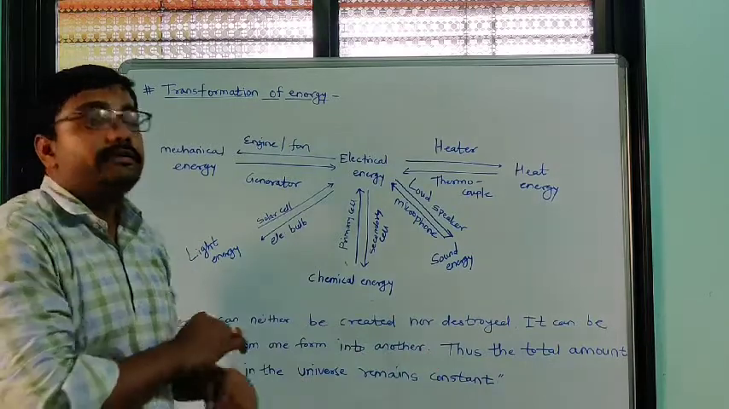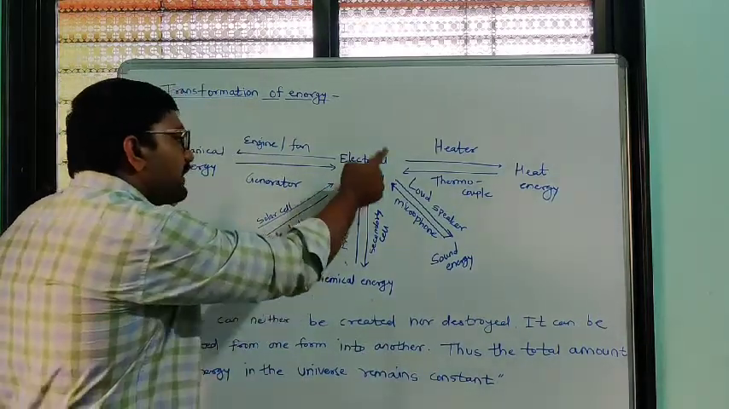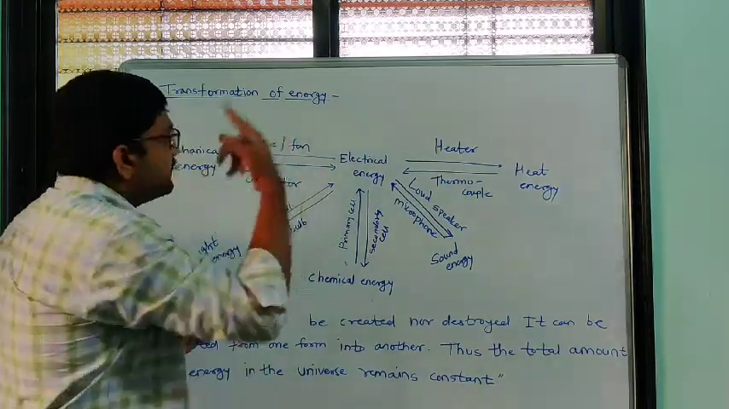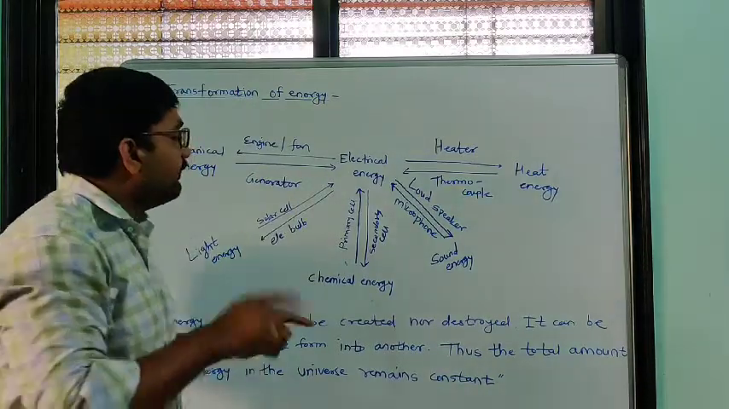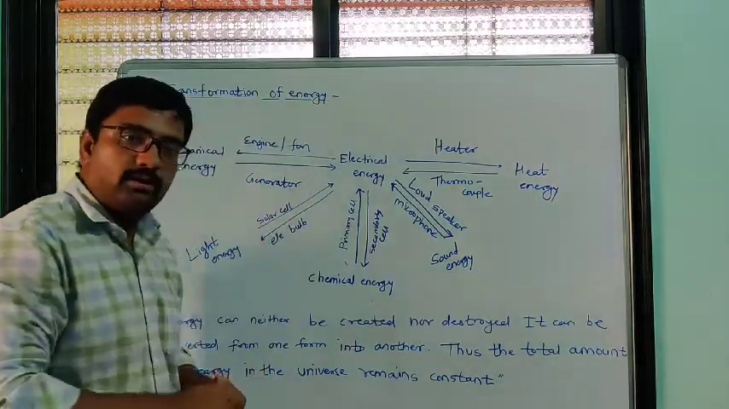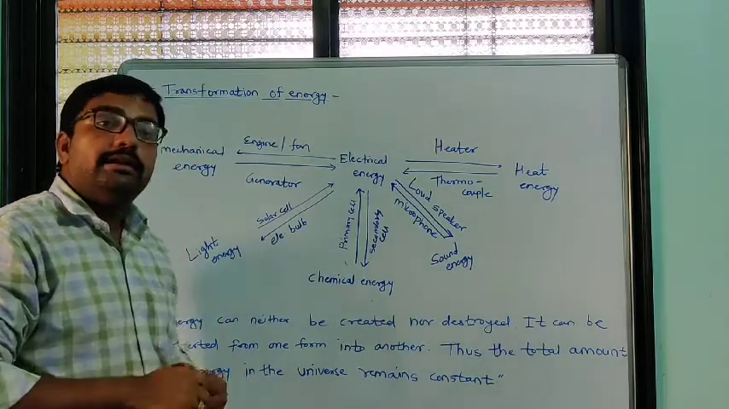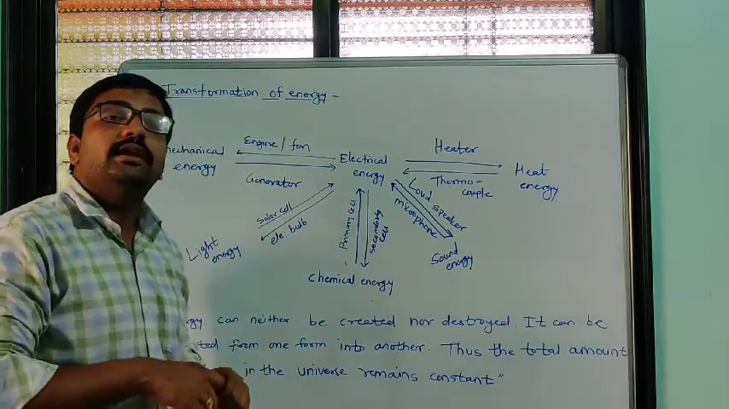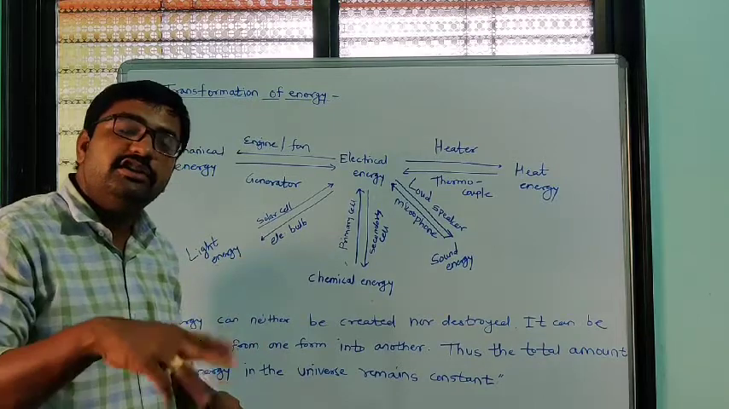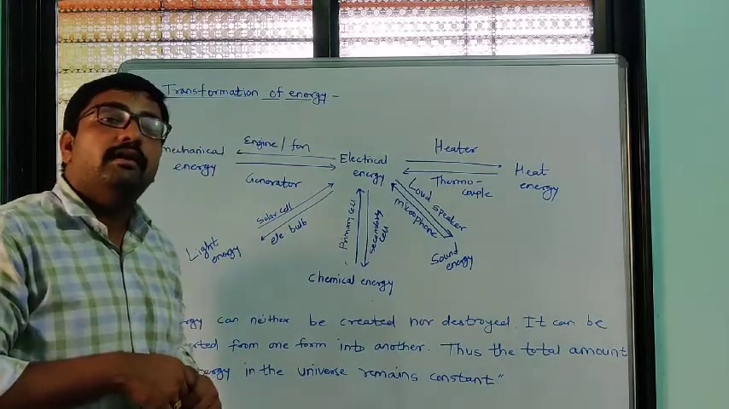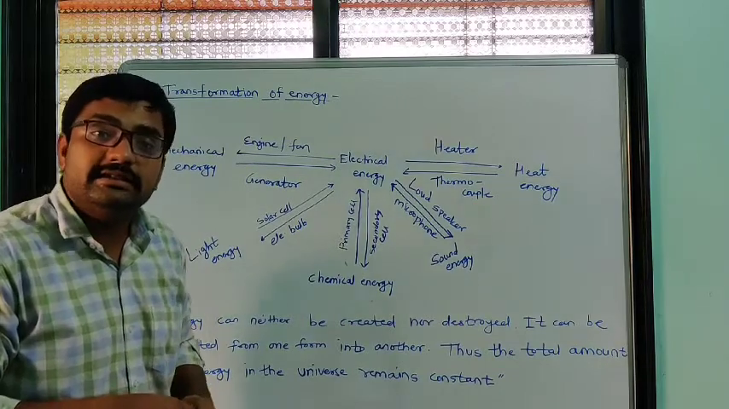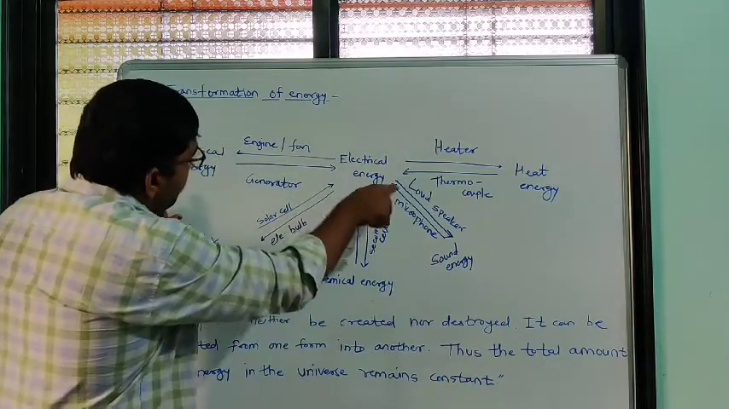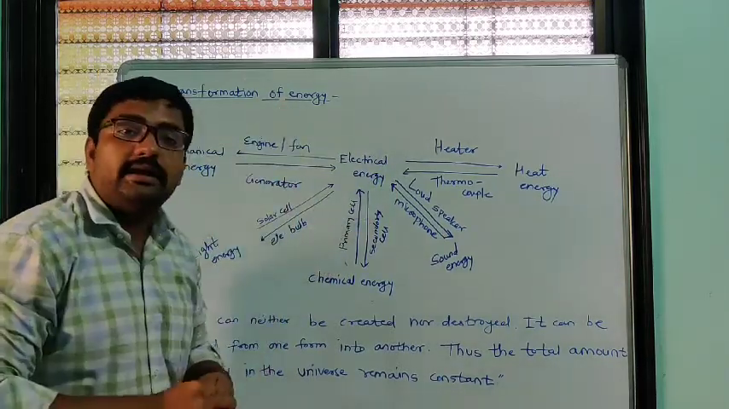No doubt we can convert electric energy into mechanical energy, but we can convert mechanical energy into electric energy also, with the help of an electric generator. We study the electric generator in 10th standard. In an electric generator we rotate the magnets, means we rotate a machine. With the rotation of magnets we can produce electric energy. So in an electric generator, mechanical energy is converted into electrical energy.